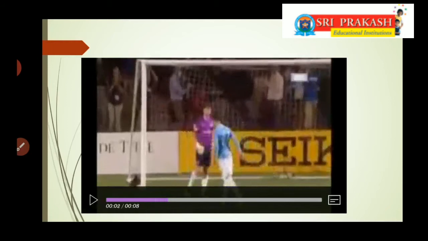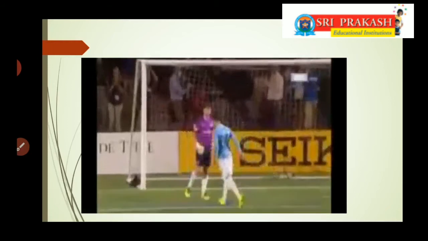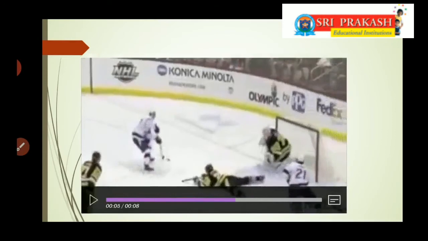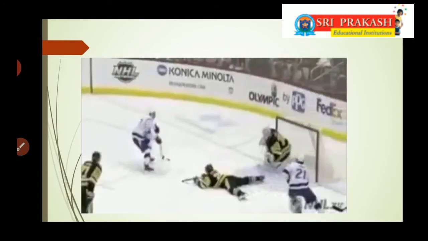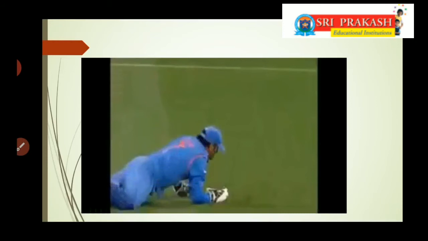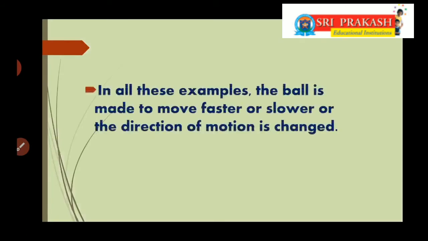If you observe, here the goalkeeper has changed the direction and the motion of a ball. Similarly, observe what this hockey player is doing. Here, the hockey player is changing the direction of the ball and its motion too. And here, our Dhoni has taken a catch, isn't it? In all these examples, they changed the direction or motion of an object. You can say that in all these examples, the ball is made to move faster or slower, or the direction of motion is changed.